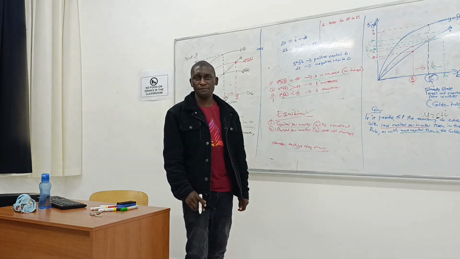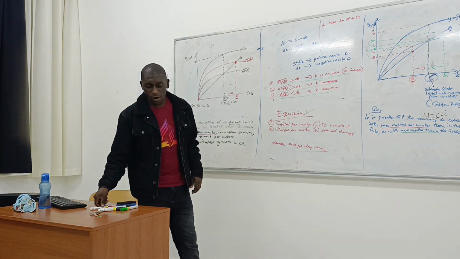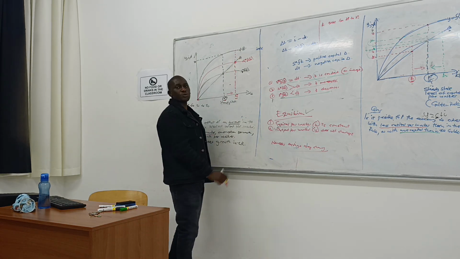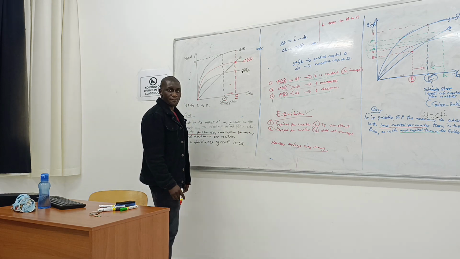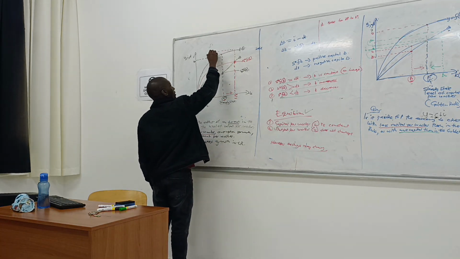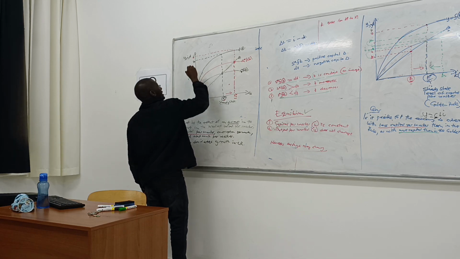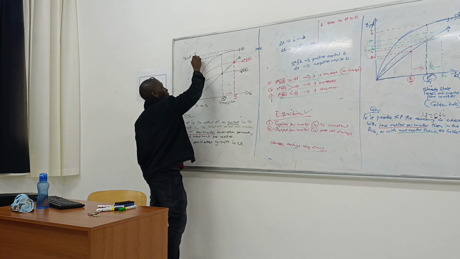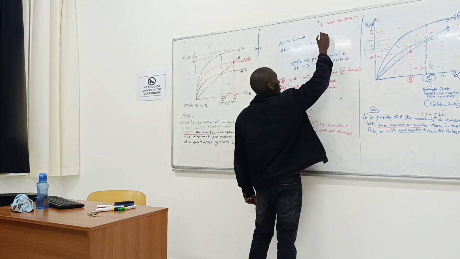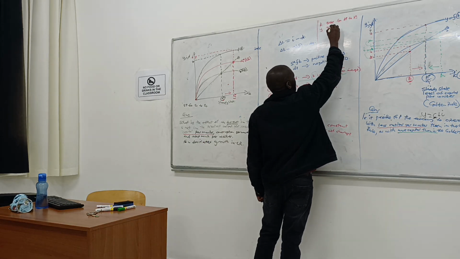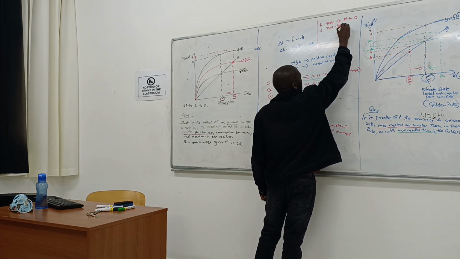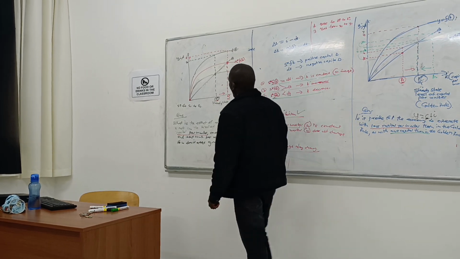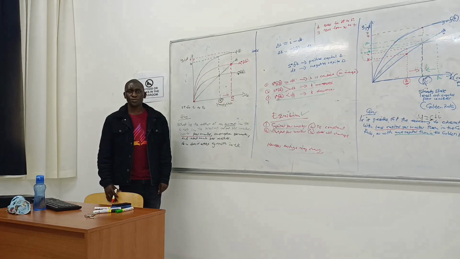Now, at the new equilibrium, if we go up, we meet the output per worker function, and if we go horizontally, this determines the new level of output. So output per worker has increased from Y0 to Y1.